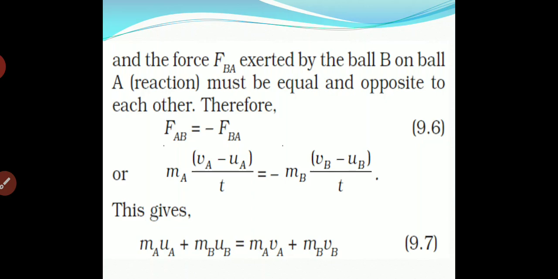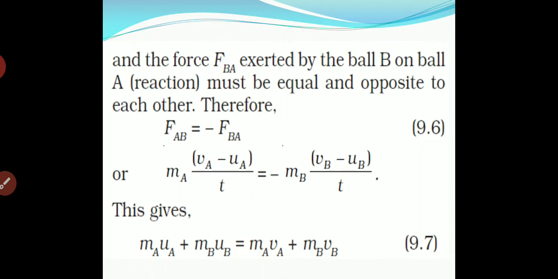So from the third law of motion we can write that F_AB is equal to minus F_BA. Opposite, that's why we have taken minus.